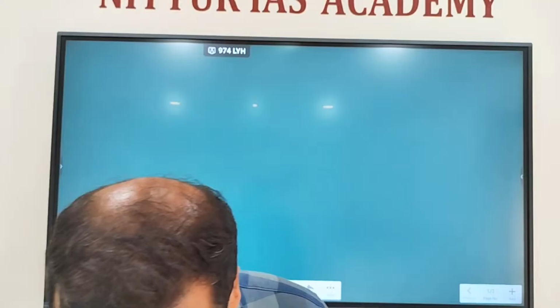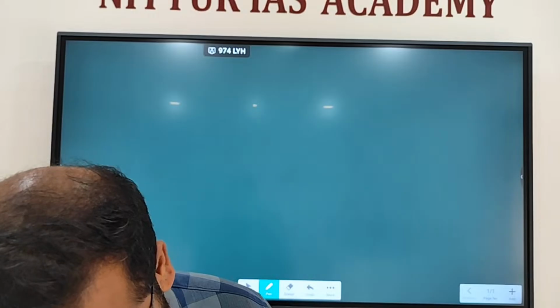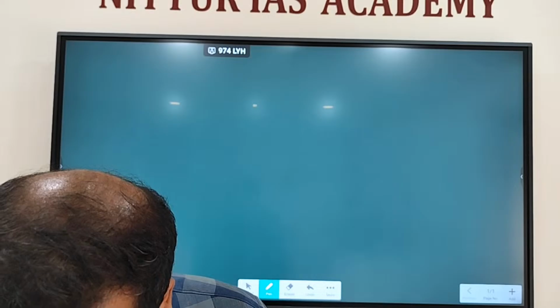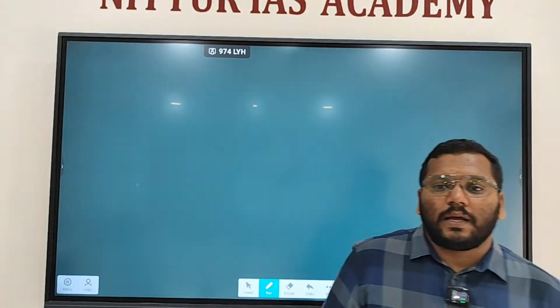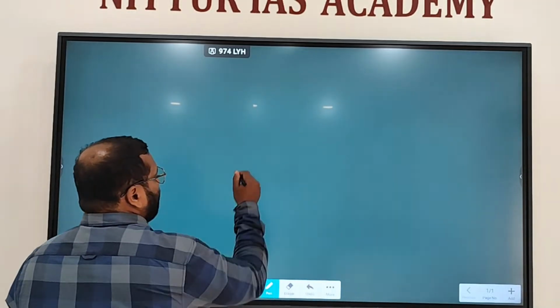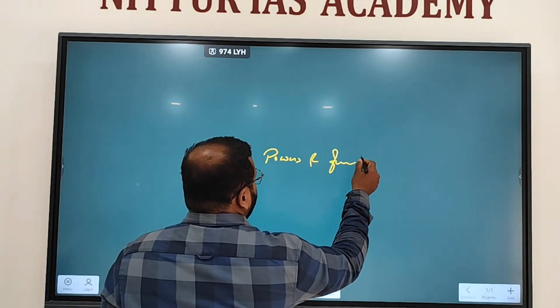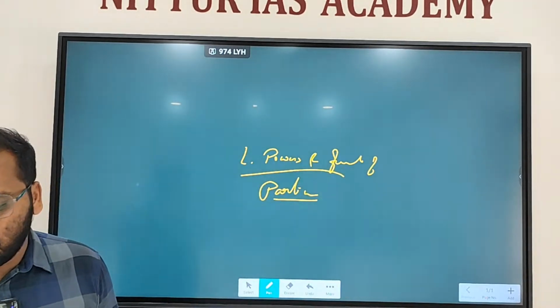Okay. Fine. So we did demand for grants, Consolidated Fund of India. Then legislative powers and functions of Parliament. This is what we did, no?